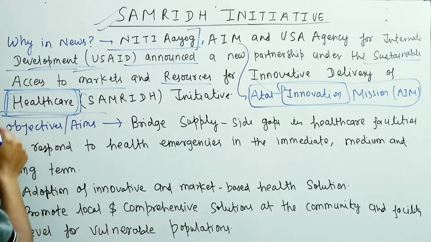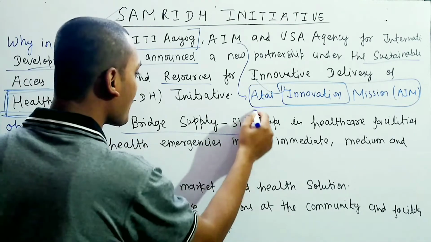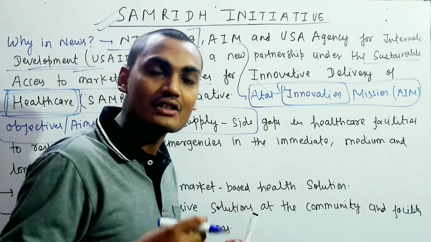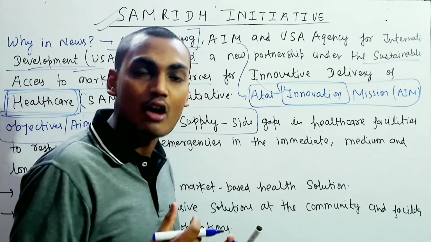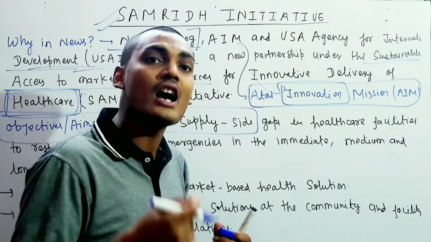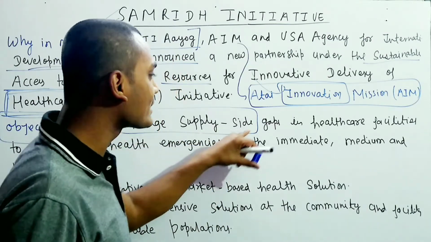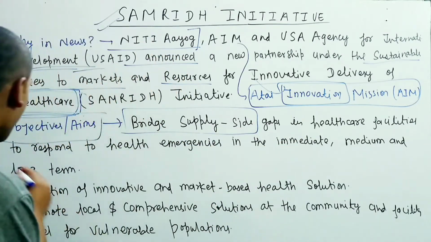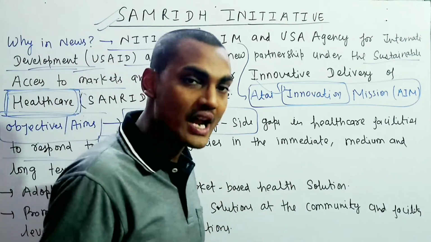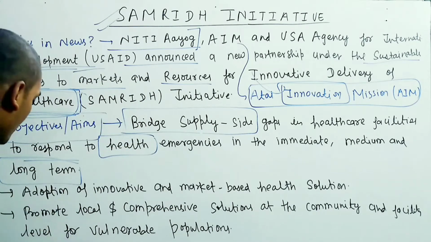If you talk about the objective and aims of the SAMRIDH Initiative, remember that it is basically to bridge the supply side gap. As you know, there is a supply side gap in the health sector. Services are not available in the government hospital, sometimes even the private hospital, or there is an acute shortage of those services. That's why it aims to bridge the supply side gap in healthcare facilities, and to respond to health emergencies like COVID-19 in the immediate, medium and long term in future. So this is the first objective.